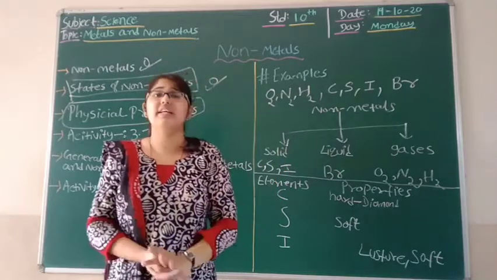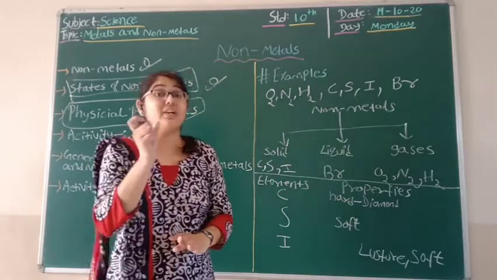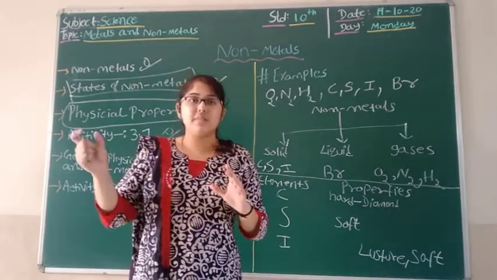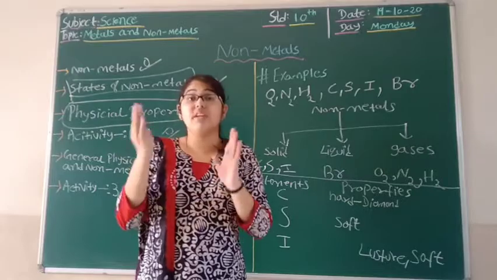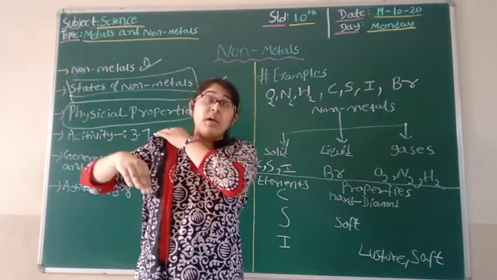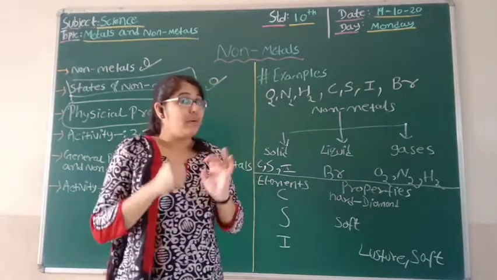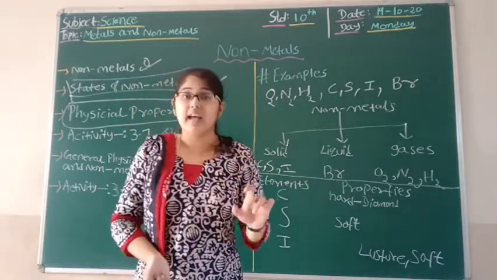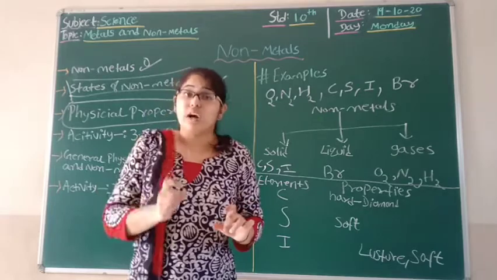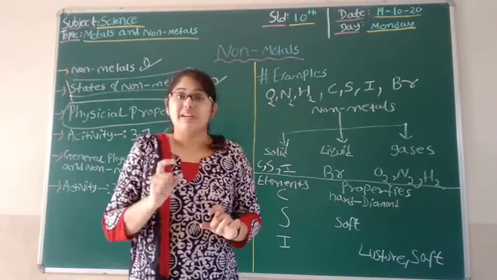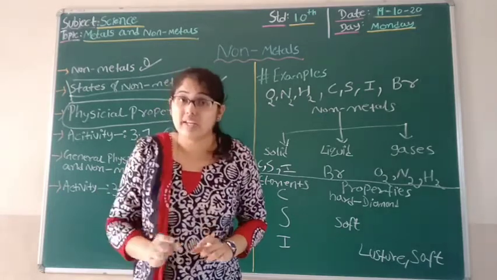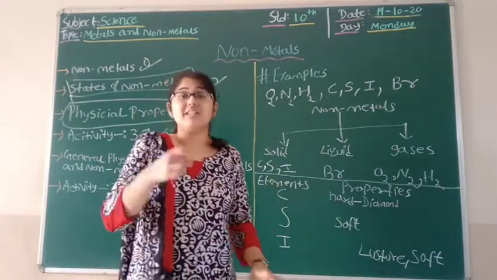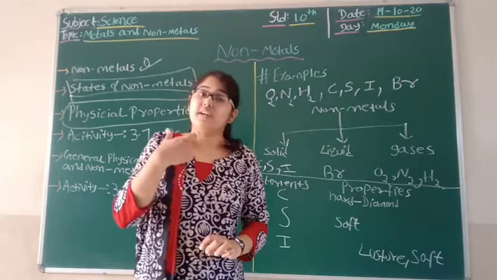Now moving on to the very next property, that was being a good conductor of heat. As we have seen, that iron rod should have a high melting point. But if we talk about these non-metal elements, we can say none of them are good conductors of heat. So neither carbon, sulfur nor iodine has the property of being a good conductor of heat.